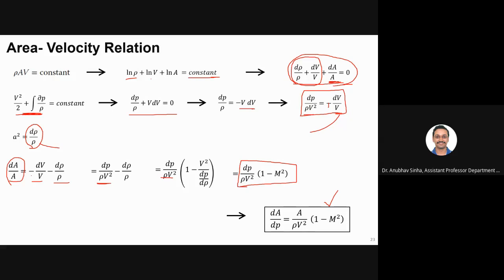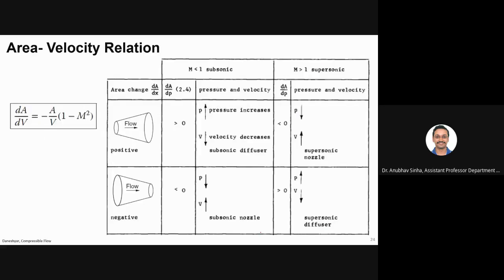Now what you see here, dA by dp. A, rho, B, these all are positive quantities, right? So the sign of dA by dp will depend only on m square. What is the sign of this? That we'll explore in the next slide. So we have two equations, which we have derived for dA by dv and dA by dp.